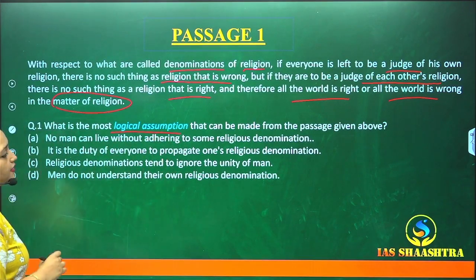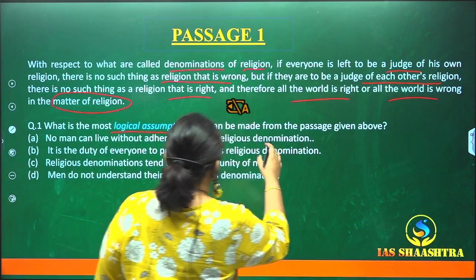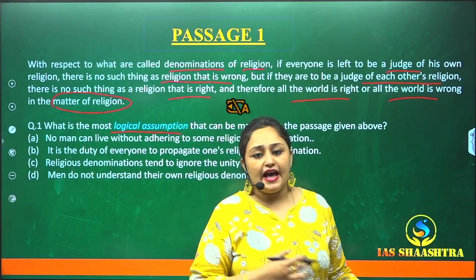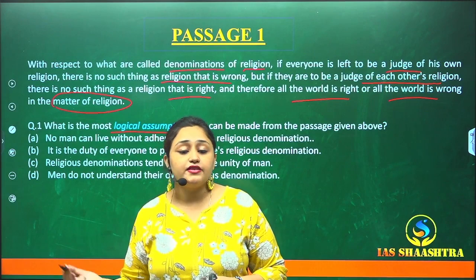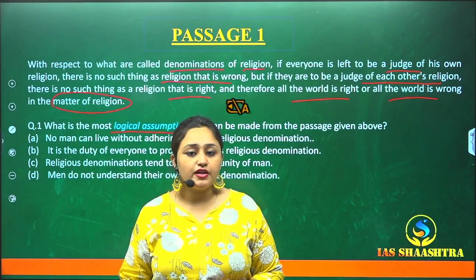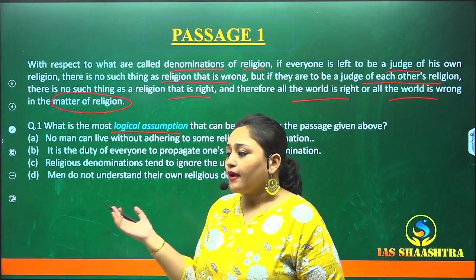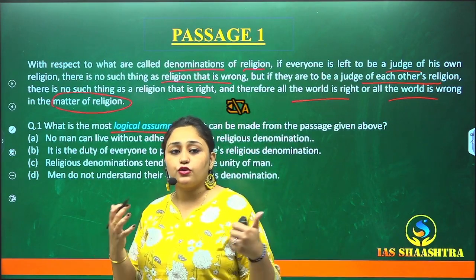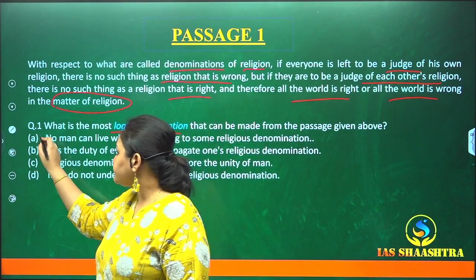No man can live without adhering to some religious denomination. So anything of this sort is not mentioned in the passage. They are not saying that man can live or man cannot live without adhering to any religious denomination. Nothing of this sort is mentioned in the passage. So as per our rule, we cannot choose an option that goes against the passage. So we'll just cross it out.